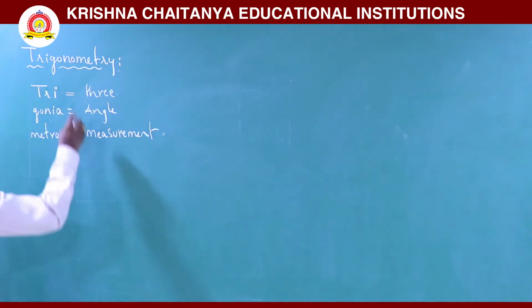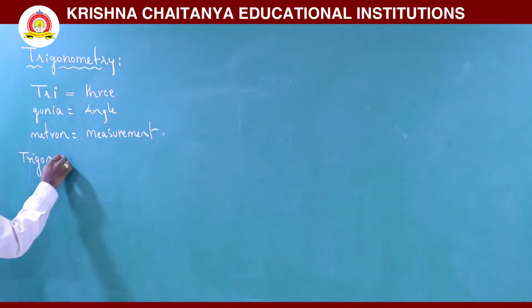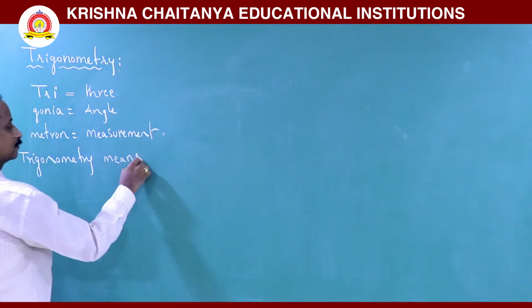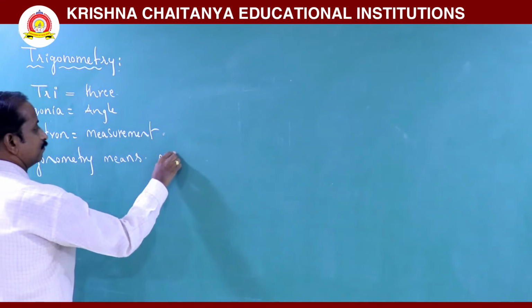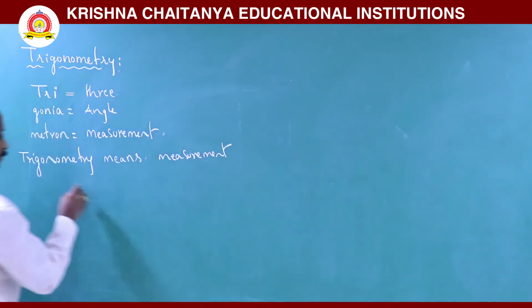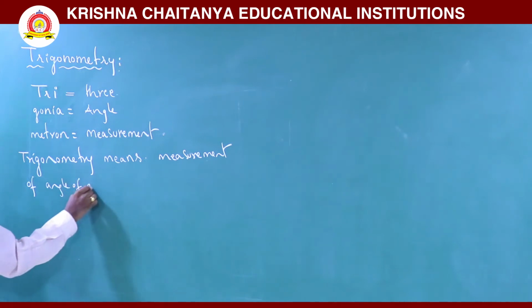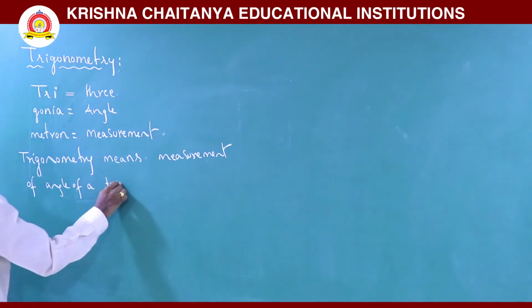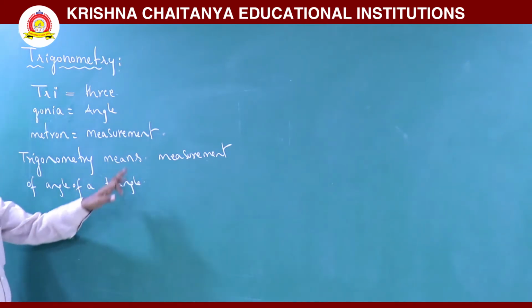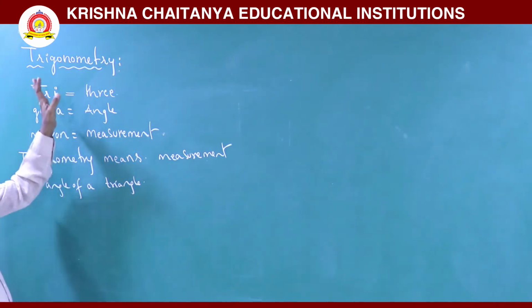Now, the word trigonometry means measurement of angles of a triangle. Here, not only the measurement of angles of a triangle, but also the lengths of sides, we discuss in this chapter.